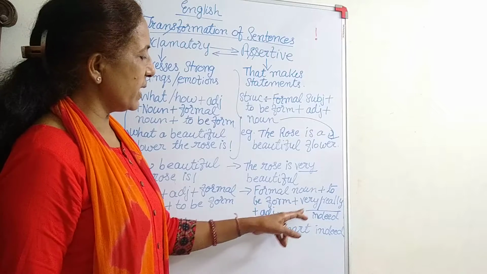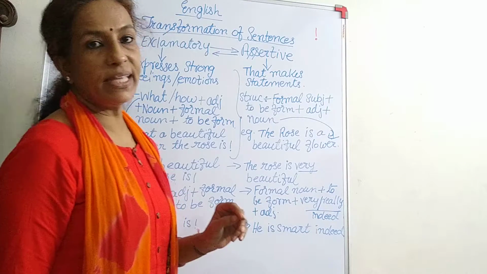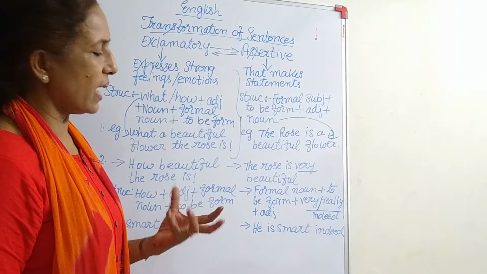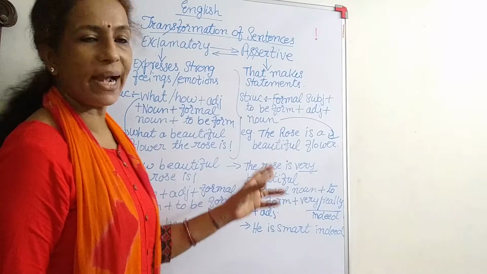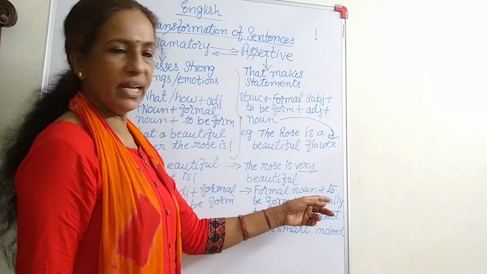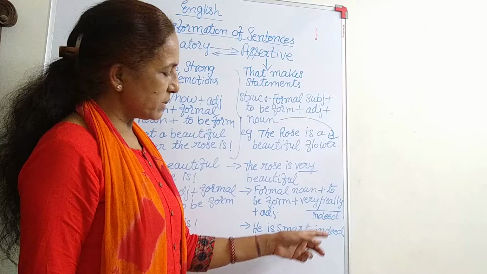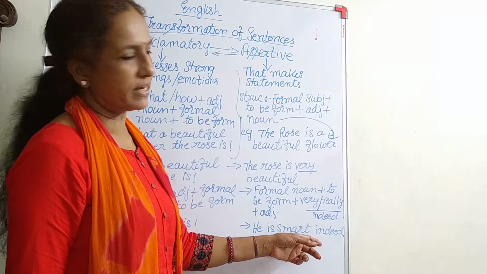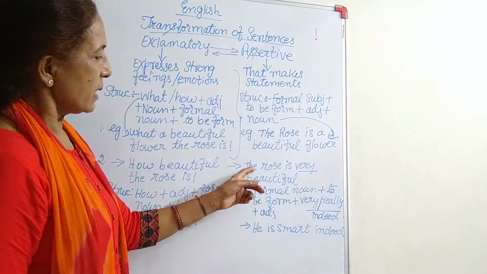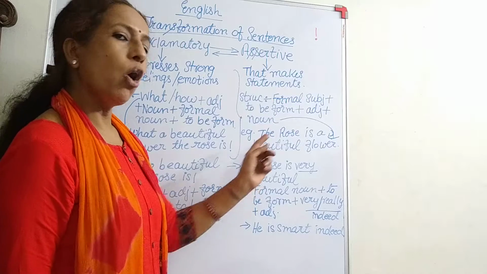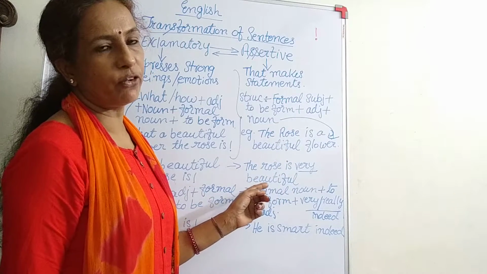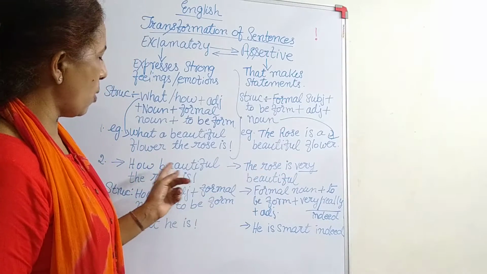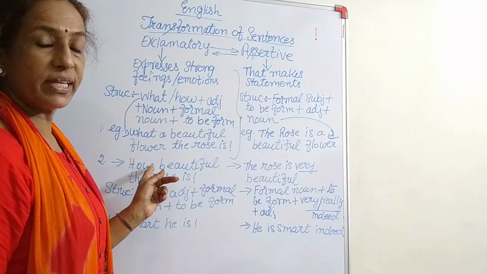After that, very, really, indeed. These words are usually added. Very and really, of course. Indeed, at times, I will show you with another example. But in this sentence, the rose is very beautiful, or the rose is really beautiful, that is the assertive form of the exclamatory sentence how beautiful the rose is.